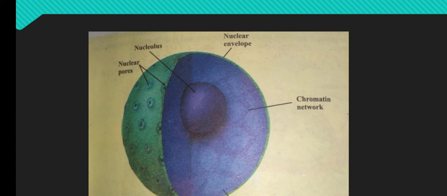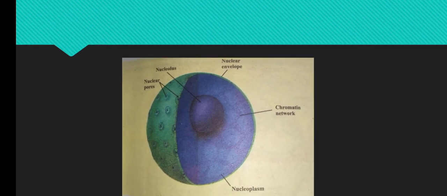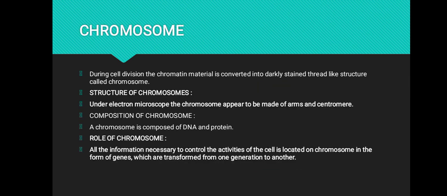The process of protein synthesis takes place outside the nucleus, as ribosomal RNA is synthesized inside the nucleus, but protein is never synthesized inside the nucleus. It is transported to the outside of the nucleus and the process of protein synthesis is completed outside of the nucleus. Next is nucleoplasm. Nucleoplasm is a soluble nuclear sap, or we can say soluble fluid present inside the nucleus. It is called nucleoplasm.